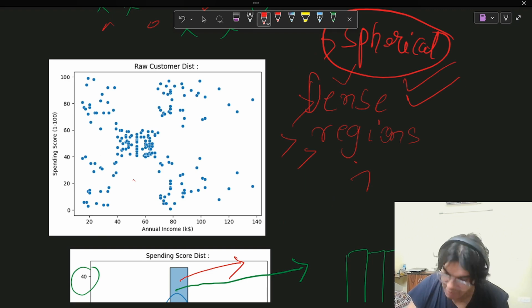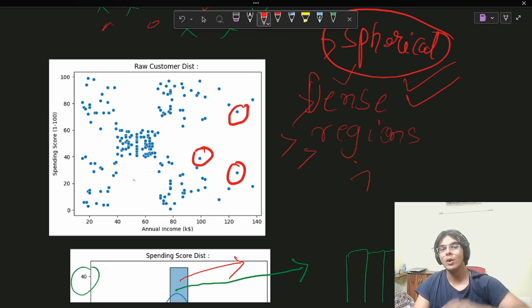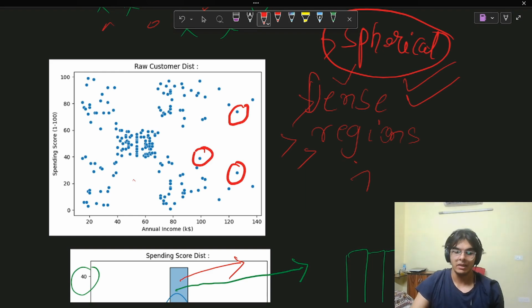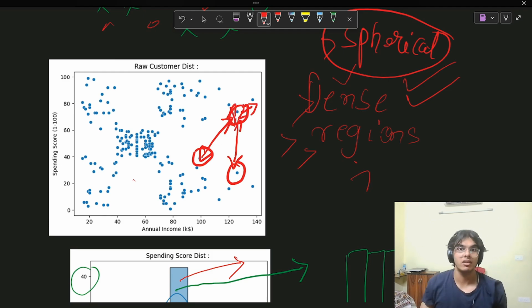So I am going to take this point and maybe this point, then this point. Individually, I'm going to take all points and calculate the distances between the points. I'm going to calculate the distance here, then the distance between these two, then these two, and I'm going to do this for all the points one by one.